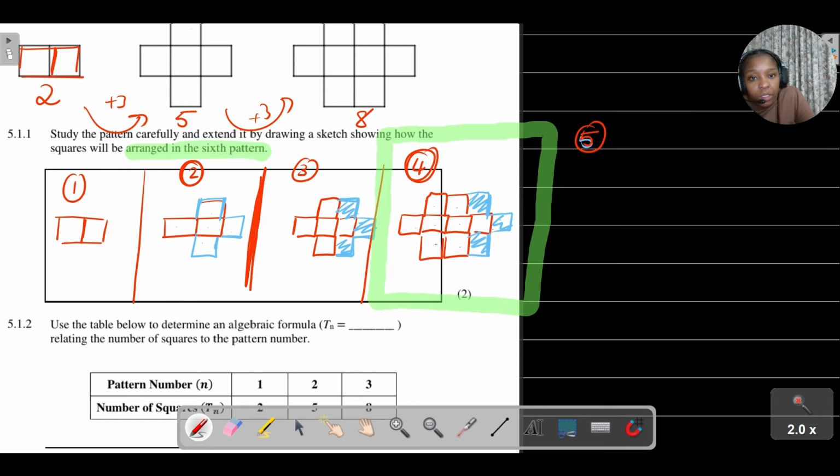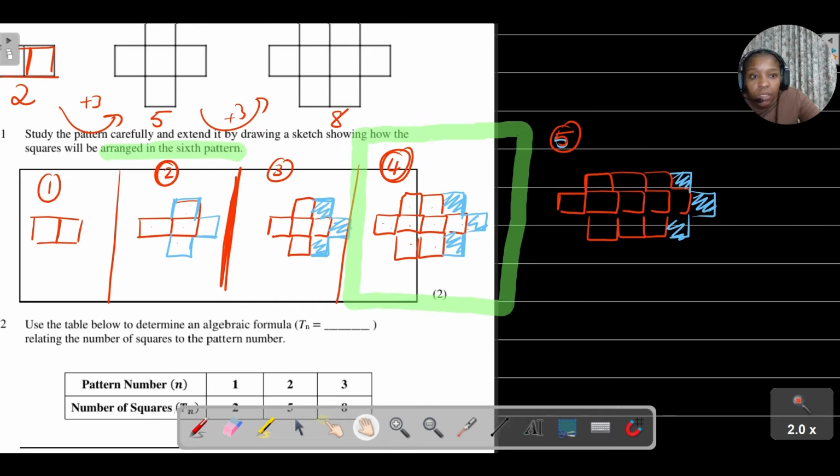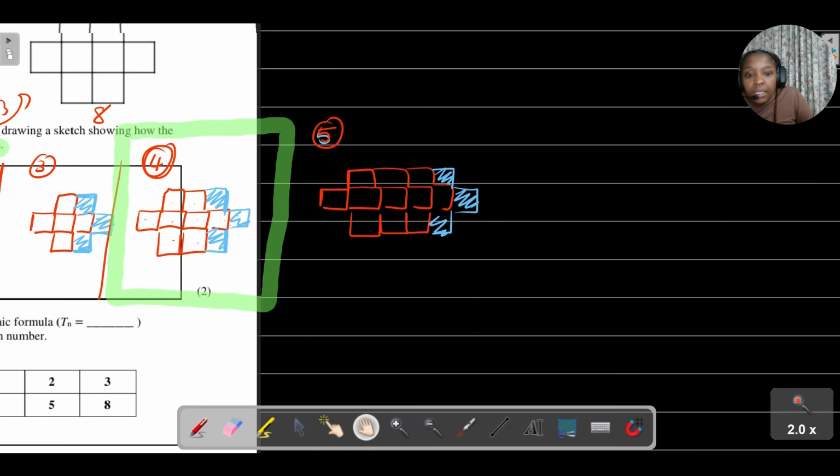Okay, so we've got 1, 2, 3, 4, 5. And 1, 2, 3. Remember, I'm adding 3. So I'm going to say 1, 2, 3. Do you see? That's the fifth one. Then I'm going to continue. Remember, I want to go to the sixth pattern.